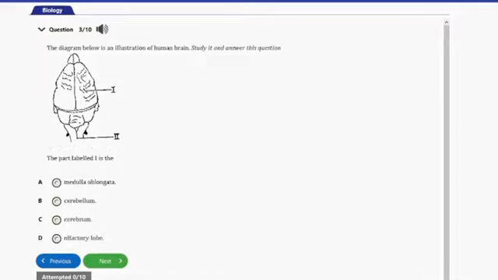Question number 3 here, it says, the diagram below is an illustration of human brain. Study it and answer this question. The part labeled I is the A, medulla oblongata, B, cerebellum, C, cerebrum, and D, olfactory lobe. So guys, the answer to this question is option C, and that's cerebrum. So this is the largest part of the brain that is found at the front part, and that's called the cerebrum. So let's go ahead and consider the next question.